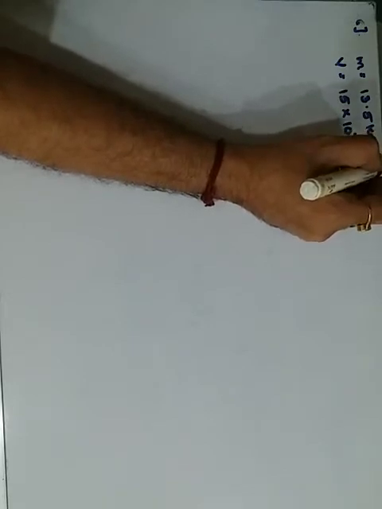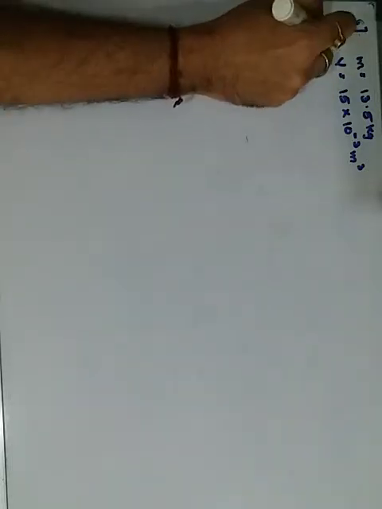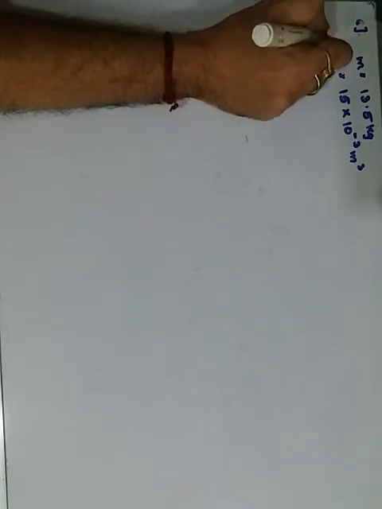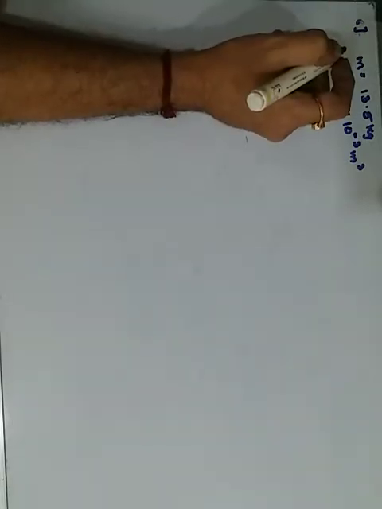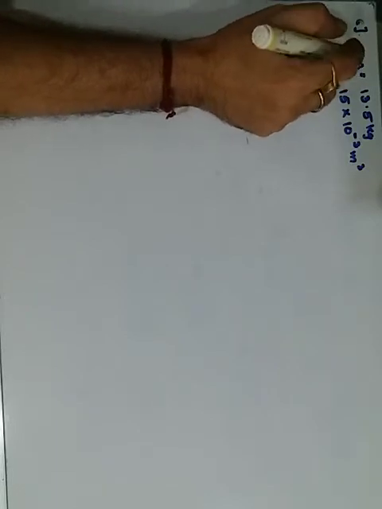Calculate the upthrust on the block when it is fully immersed in the liquid. Okay, so first let me go for it. Data में और कुछ दिया हुआ है? Nothing. Calculate the upthrust on the block.